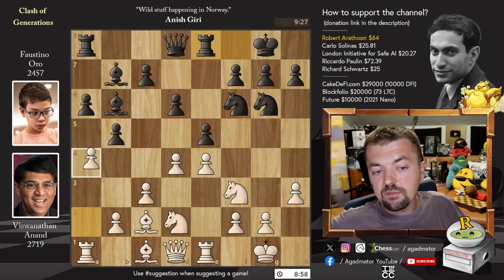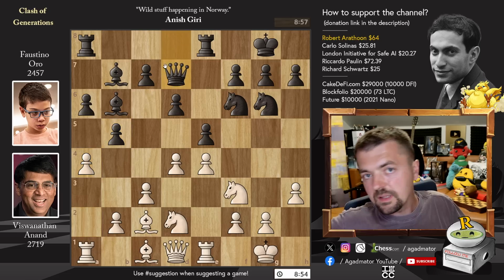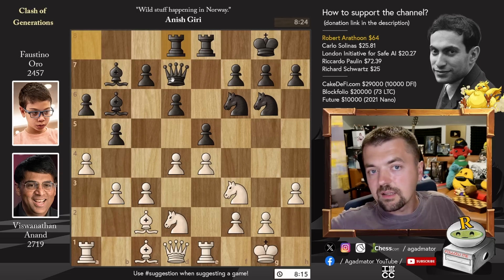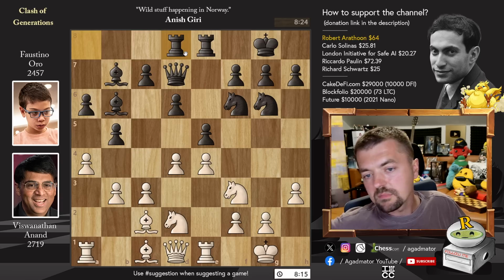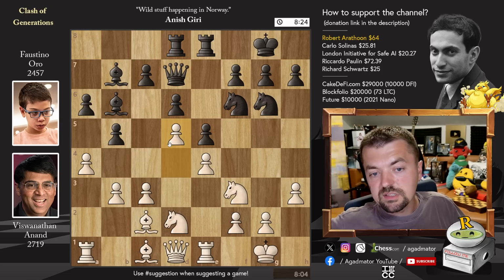We have pawn to a4, Anand strikes on the queenside, going after that b5 pawn, and queen to d7, defending and connecting rooks. We have pawn to b3, and rook 8 to d8. Rook 8 to c8 could maybe be a little bit more precise, but still, it's the middle of the game. Anything can happen.